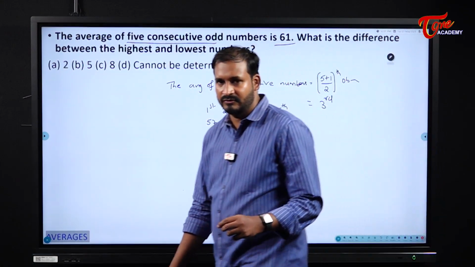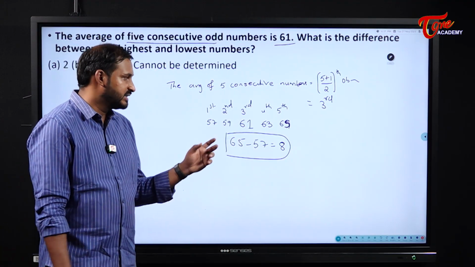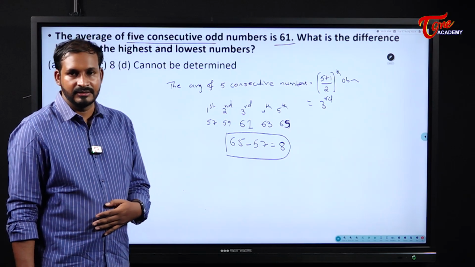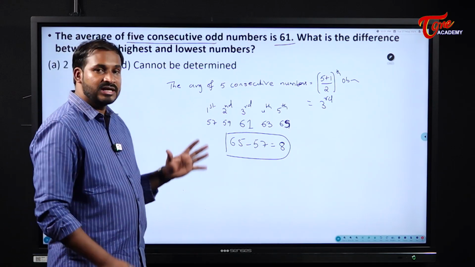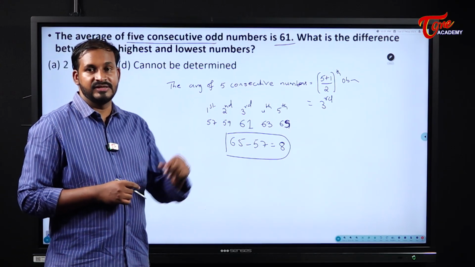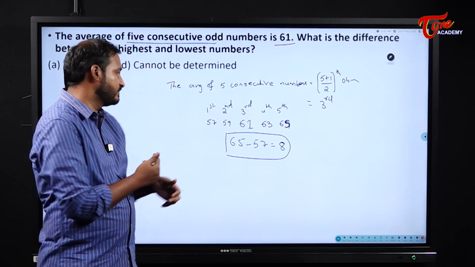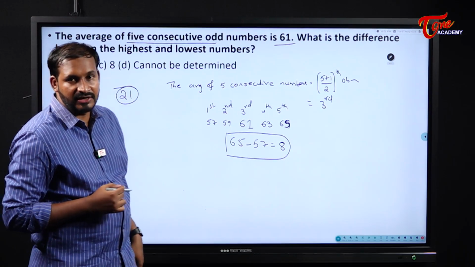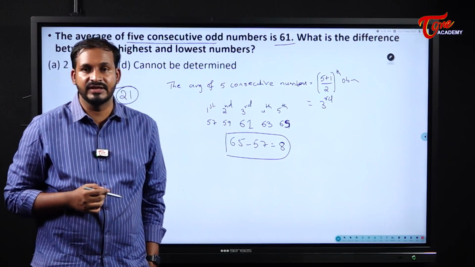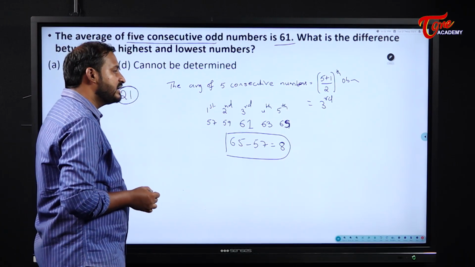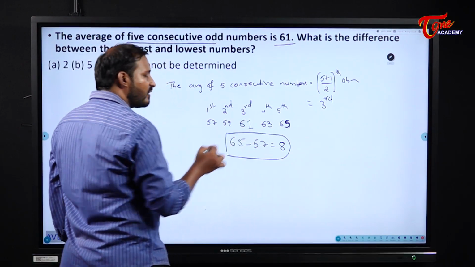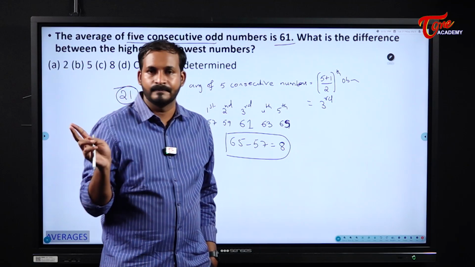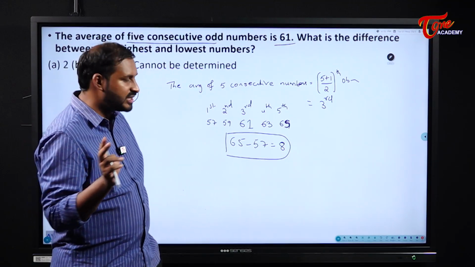And remember one more thing, students. See here, these are small observations. So you have written it out, sir, well and good, we are happy. But if the observations are very huge, that means if there are 20 observations or 21 observations, then what is the difference between the highest and the least? See here, please be careful, these are odd numbers. That means the difference between each and every observation will be how much? 2. Am I correct? Why? Because these are odd numbers.